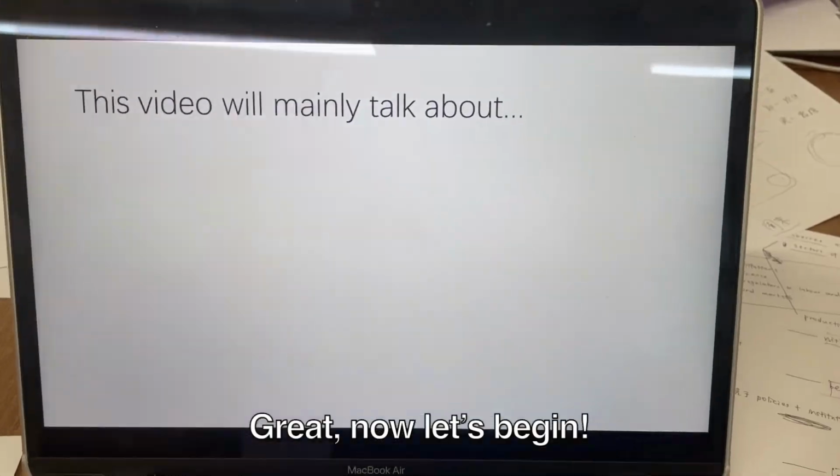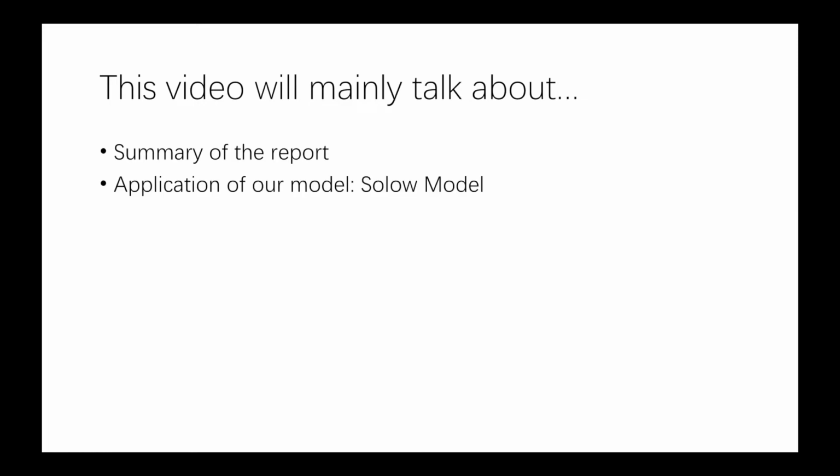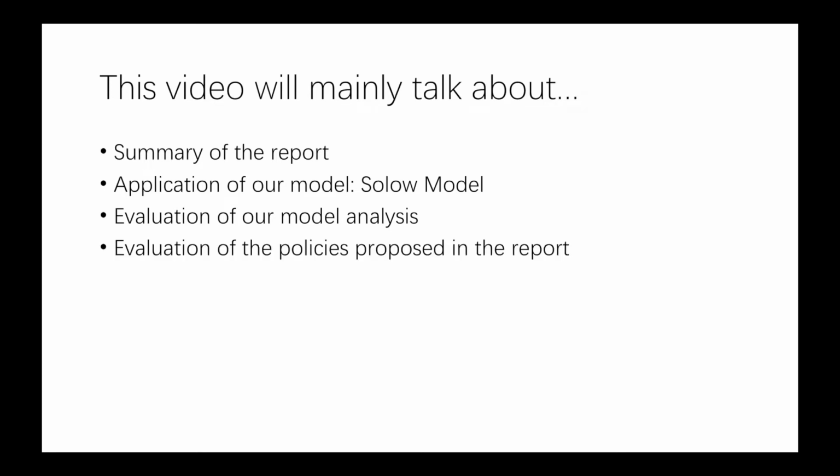Great! Now let's begin. This video mainly contains 4 parts. First, we'll summarize the main content of the report and highlight a few of the more interesting bits of information. Secondly, we'll apply the economic model learned from the lecture to this report to see how our model analyzes the productivity gap in Sub-Saharan Africa. We then critically evaluate our model, focusing on where it fails and its limitations. Finally, we'll make a brief assessment of the macroeconomic policy mentioned in the report to see how effective it can be by using our model.